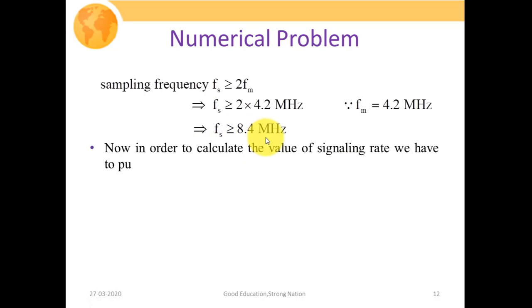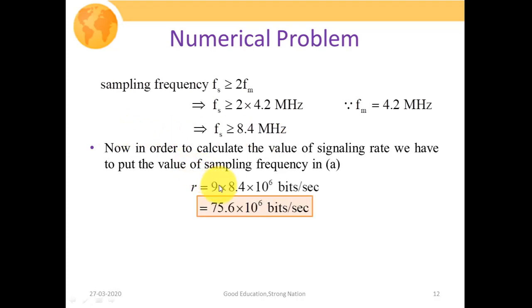Now in order to calculate the value of the signaling rate, we have to put the value of the sampling frequency in equation number A. So R is evaluated as 9 into 8.4 into 10 to the power 6 bits per second. Here we are using this equal to sign, which basically represents the minimum bit rate required. That turns out to be 75.6 into 10 to the power 6 bits per second, or 75.6 megabits per second. So this is our answer.